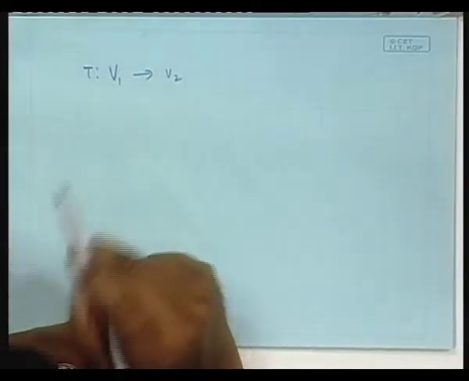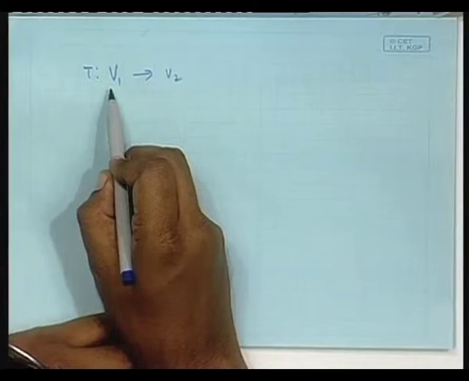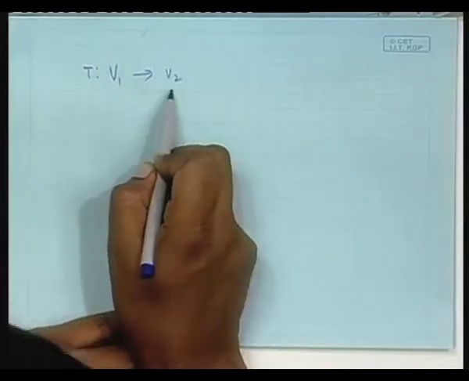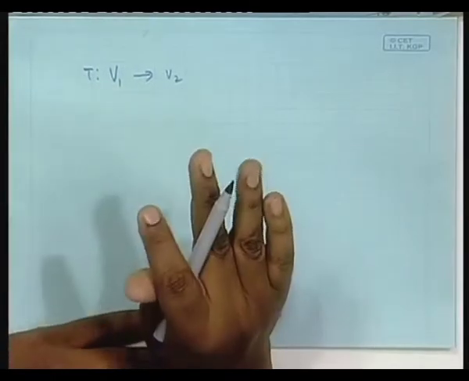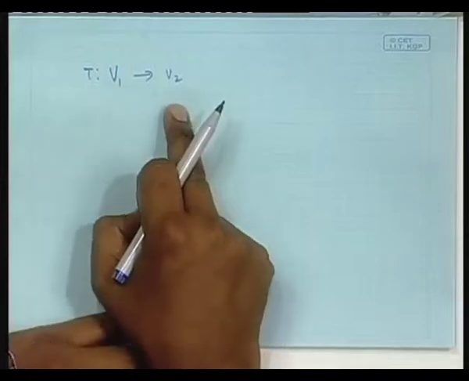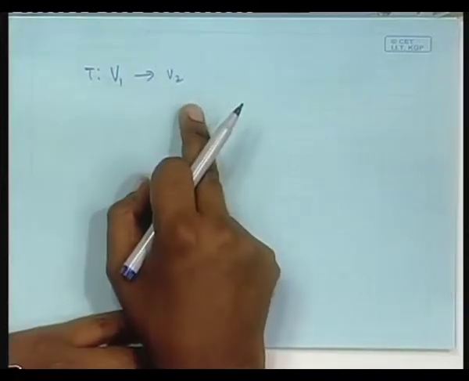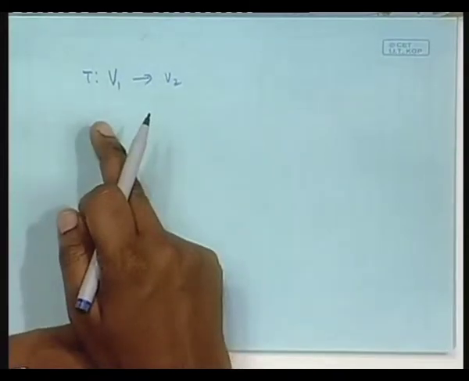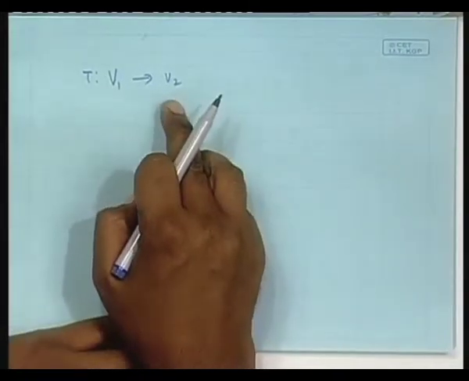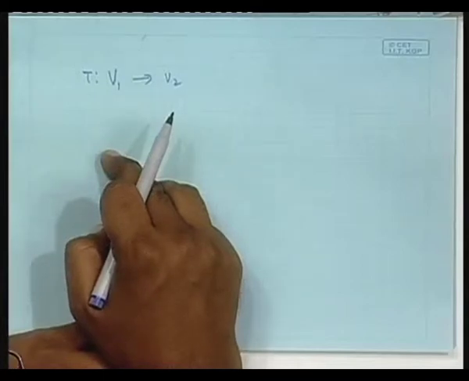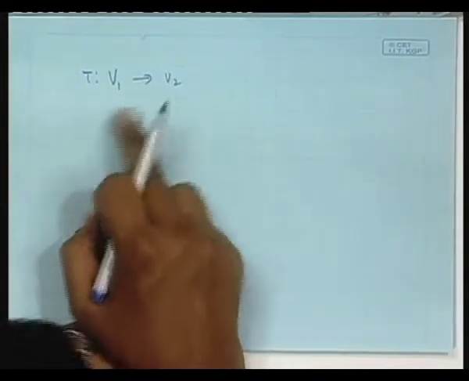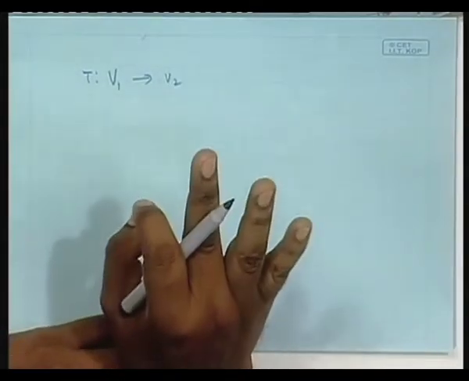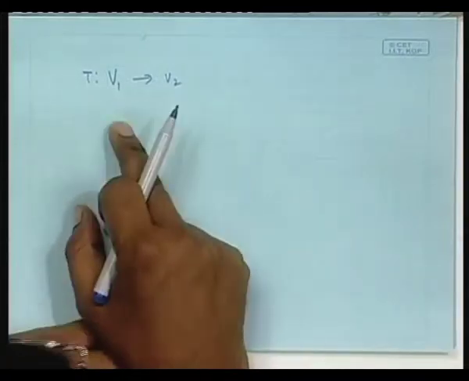That means each element in V 1 is mapped to some element in V 2. One to many is not possible; you take every one and you get only one. Many to one is possible, and then it is not an invertible operation. This operator will be called a linear operator.